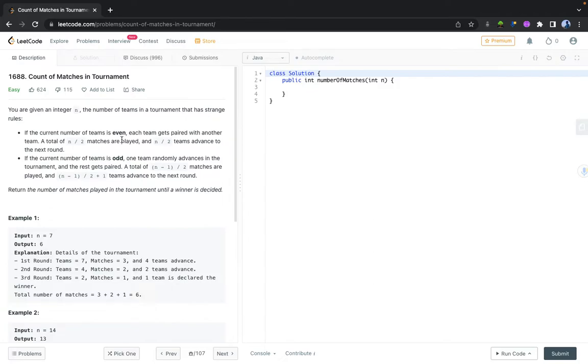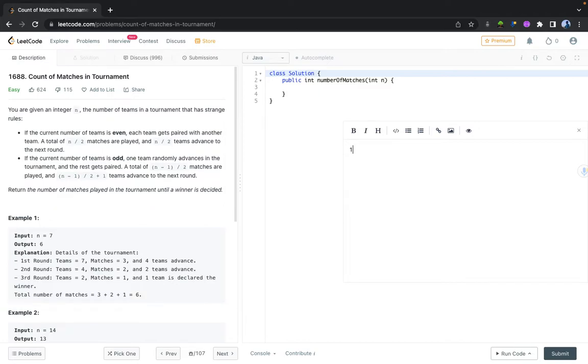And if the teams are odd, then one team will qualify to the next round, and the remaining teams will be even, and out of them the matches will be played. Then the team which has qualified will be there with the teams which have now qualified by playing the matches. So, I'll go through it here.